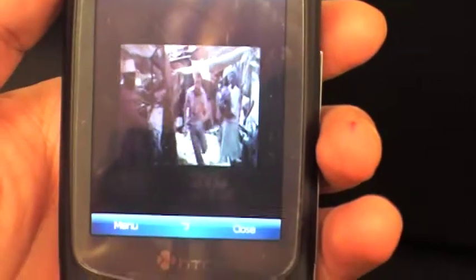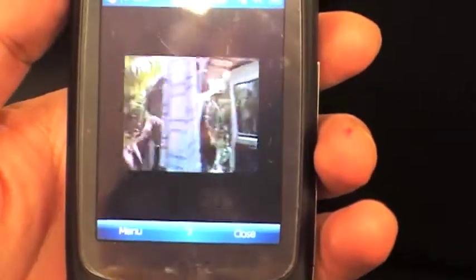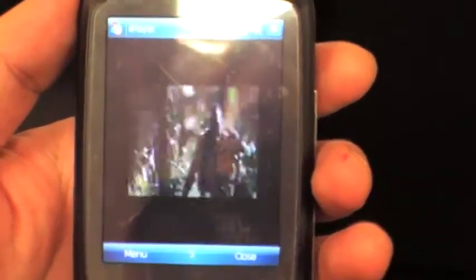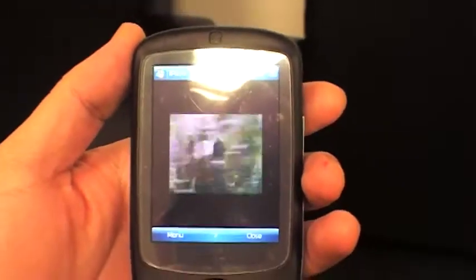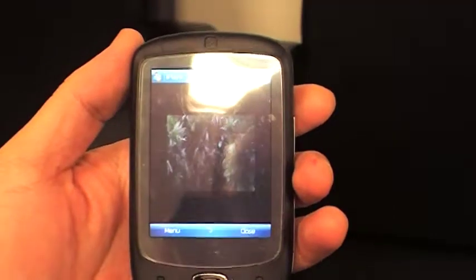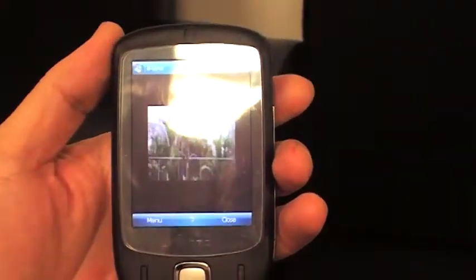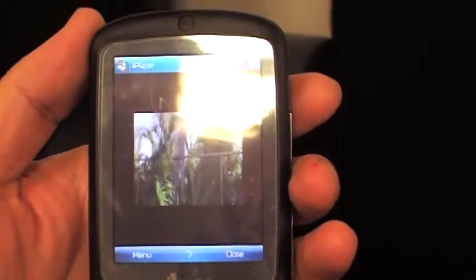This is active movie, so you can see the smoothness of the videos. It's around 44 frames per second.